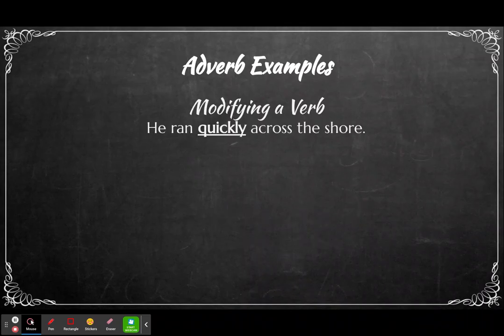And I do want you to write these three examples that I'm going to give you down. So adverbs modify a verb. He ran quickly across the shore. So how did he run? He ran quickly. That's how it's modifying or describing or further giving details about the verb ran. Why don't you go ahead and write your own sentence underneath this with your example of an adverb modifying or describing a verb.